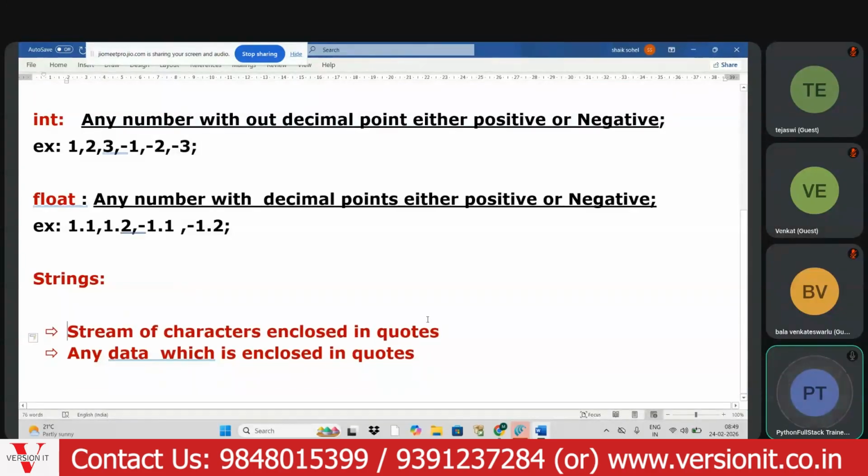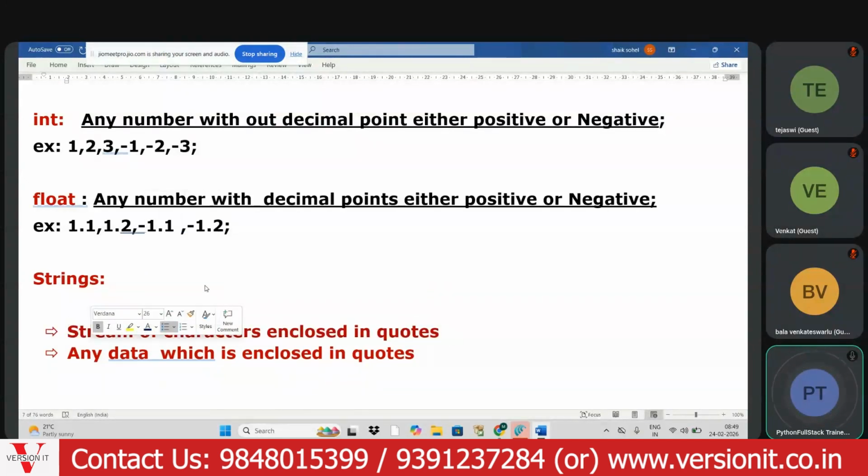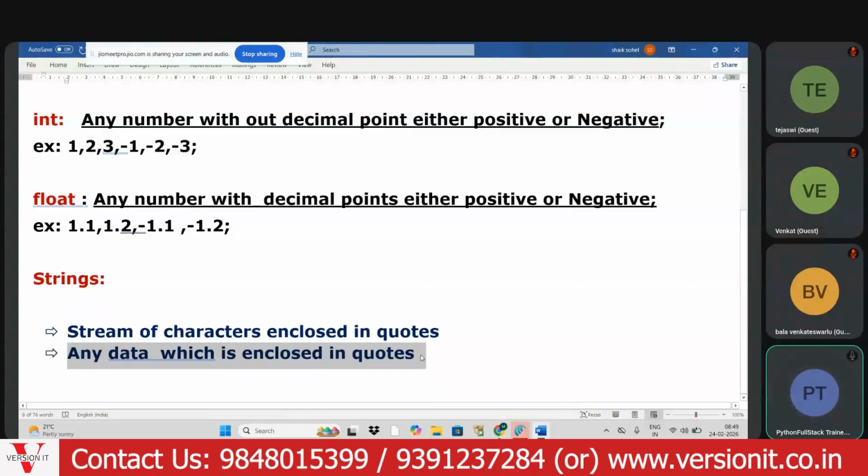Okay, now this is the point you need to observe. A string means nothing but a stream of characters enclosed in quotes, or any data which is enclosed in quotes, we can call it a string.